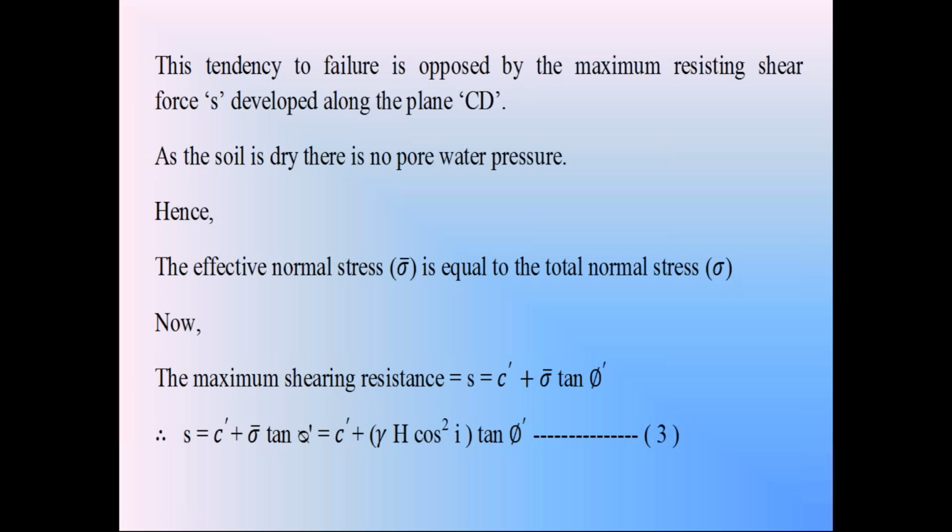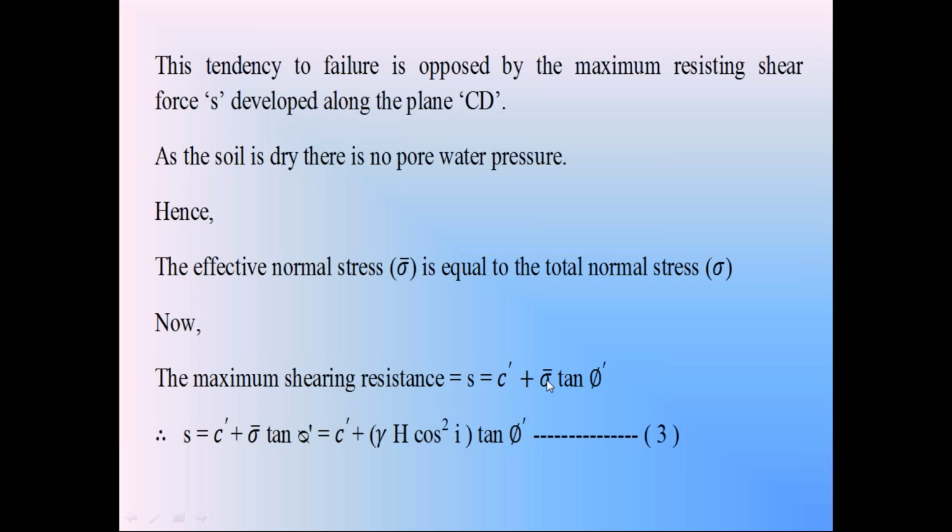Now apply the Terzaghi shear strength equation to find the shear strength of the cohesive soil in the dry condition. According to Terzaghi's equation, the maximum shear strength of soil resisting the soil slope failure, S, is equal to c dash, that is the cohesion of soil, plus sigma dash into tan phi dash.